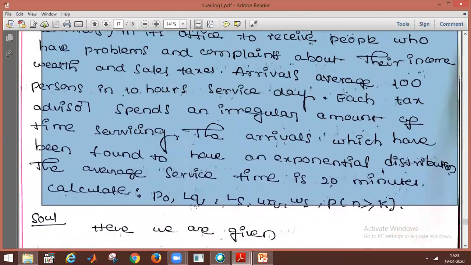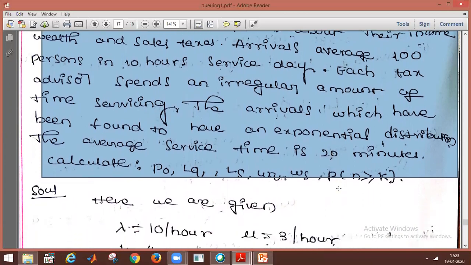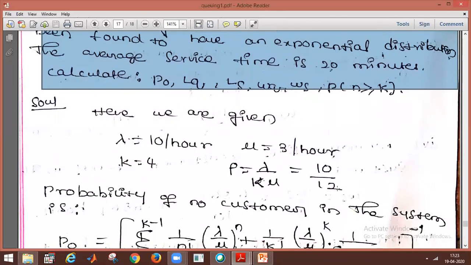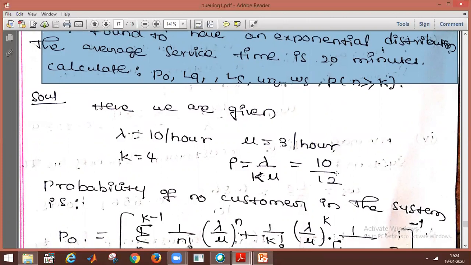What is the mu? Here mu is the service rate, 20 minutes. Three per hour, so we have to convert into 3 per 60 minutes. That is mu is equal to 3. What is the rho? Lambda by k mu. So we have to multiply, and this is the rho value.